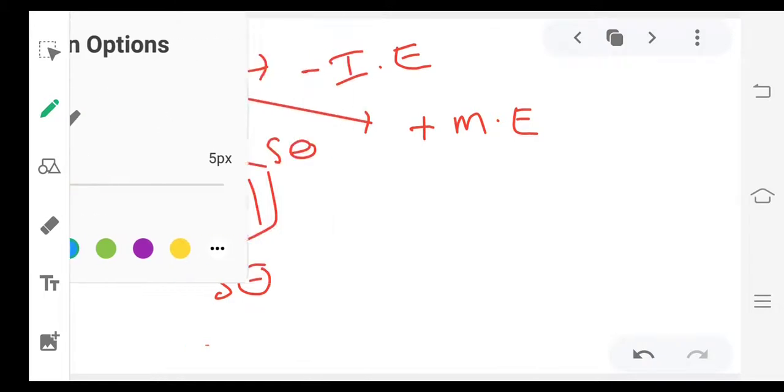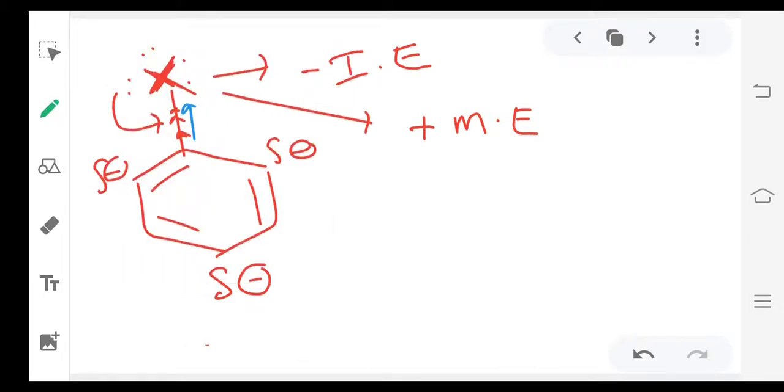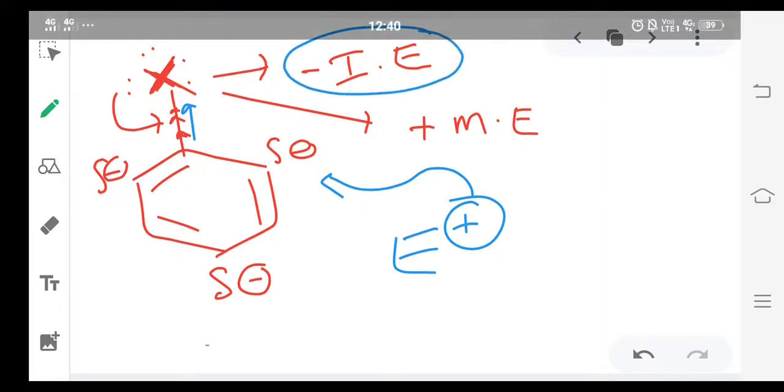So when it is withdrawing electron density from the ring, the partial negative charge at ortho and para positions is decreasing. For an electrophile to attack the benzene ring, if there is more electron density, then the attack of the electrophile is easy. Because of the halogen, the electron density on the ring is decreasing. So the halogen is deactivating the ring towards electrophilic substitution due to negative inductive effect.